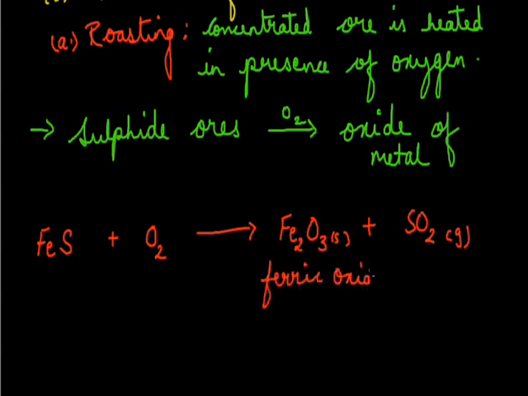The ore we have used, that is FeS, we call it as iron pyrite. So when we heat iron pyrite in the excess of oxygen, then it will get converted into its oxide and liberate SO2 gas. Over here, oxygen is added and sulfur is removed. We balance the equation.